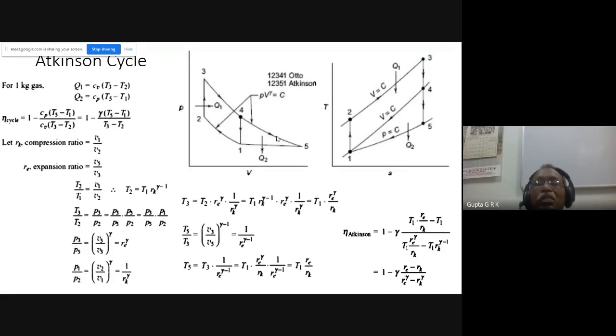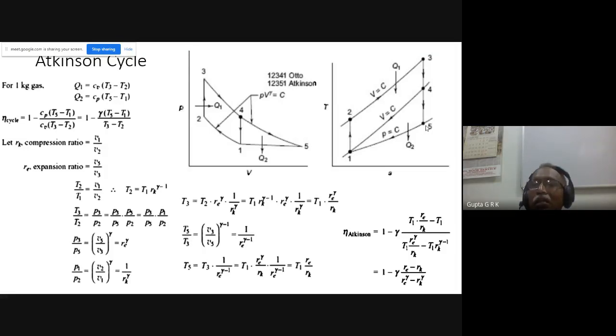These are isentropic. 3, 4, 5 is a continuous isentropic line, and 1, 2 is an isentropic line. Two isentropics, constant volume heat addition and constant pressure heat rejection. Okay, so this is the Atkinson cycle. Constant volume is this, and constant pressure is this. 1, 2, 3, 5 is the Atkinson cycle.